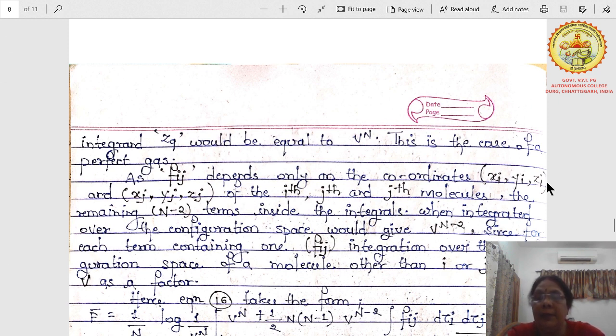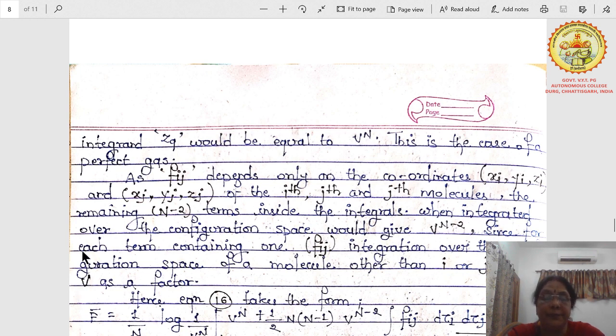If you take the first molecule, then analyze it, you can take it as the ith molecule, with coordinates xi, yi, zi, and for the jth molecule it will be xj, yj and zj. The remaining, apart from the ith and jth, will be n minus 2 terms inside the integral. When integrated over the configuration space, this would give you V to the power n minus 2, where we have taken V to the power n for n molecules. For n minus 2 it will be V to the power n minus 2.